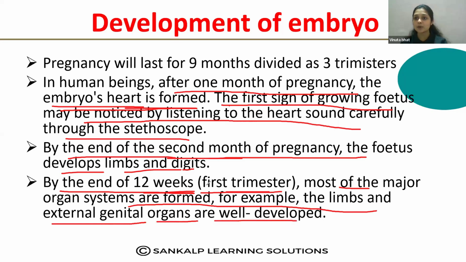So this is very important for your CET. Remember, the heart is formed in the first month, limbs and digits develop by the second month, and by the end of 12 weeks the limbs and external genital organs are developed.